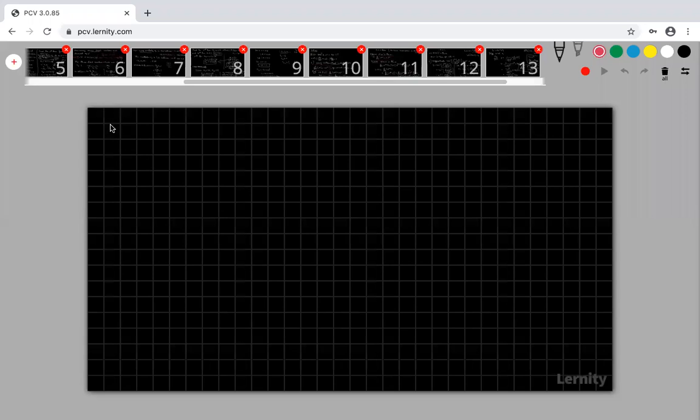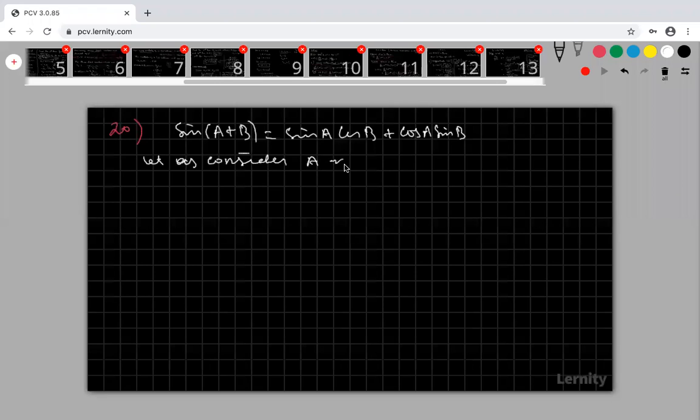Please look at this. This is question number 20. It is given sin of A plus B equal to sin A cos B plus cos A sin B. So using differentiation, find the formula for cos of A plus B. Here let us consider A as the variable and B as the constant.